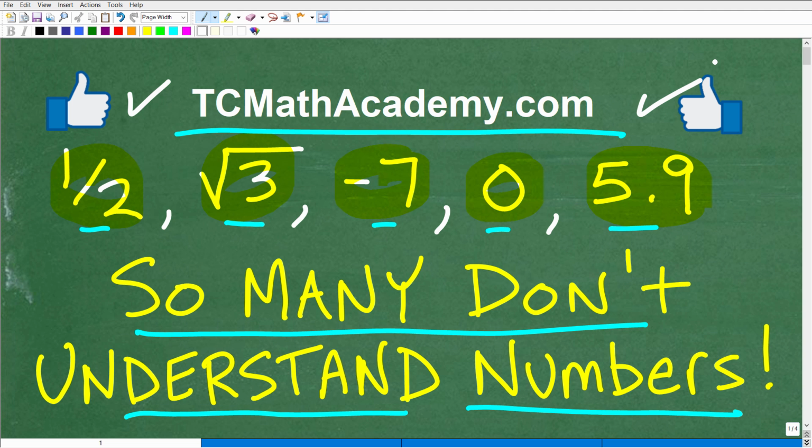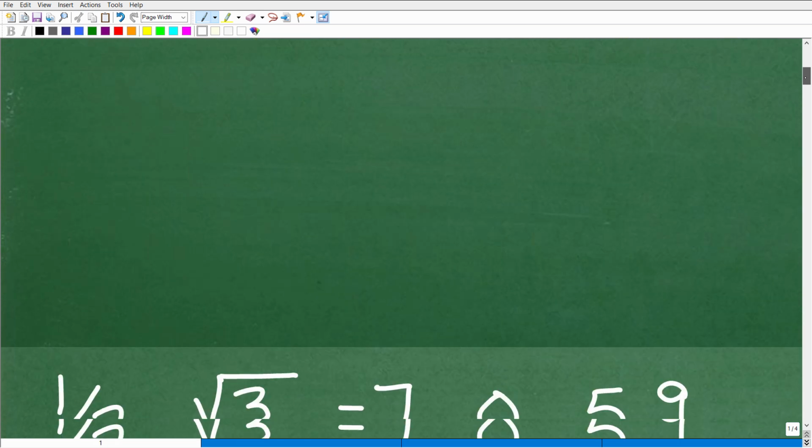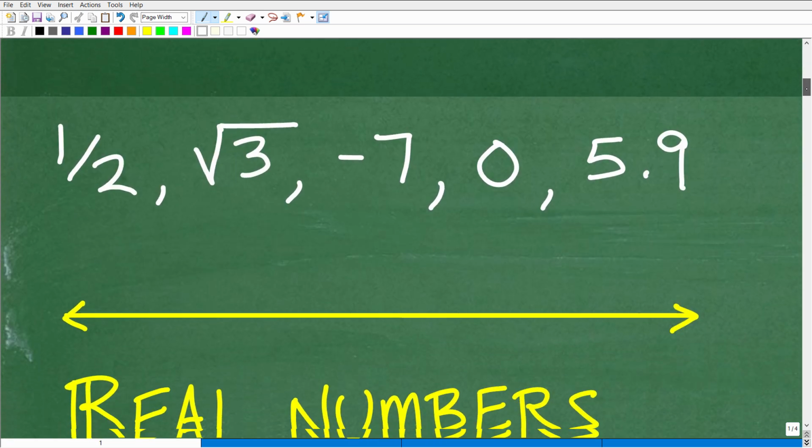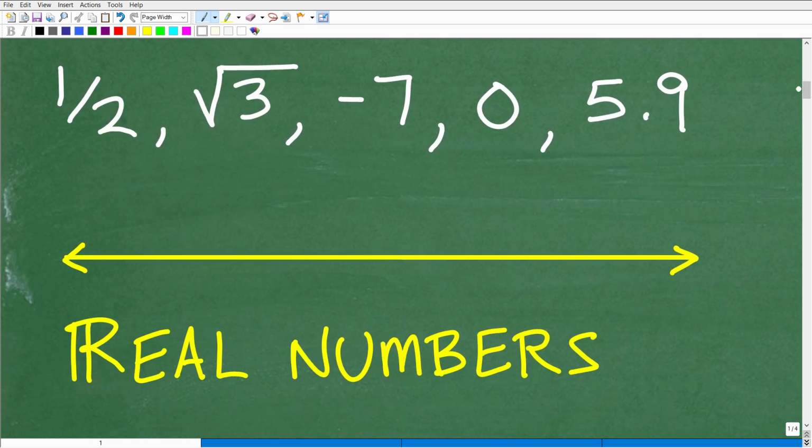Okay, so as we go through this video, you'll see what type of numbers these are. So let's hold off here and just start talking about numbers, right? The numbers that I'm referring to here are the real numbers, okay? It's the set of real numbers. And you can see here, I have a little line with two arrows. This is what we call a number line, right? So this is a number line.